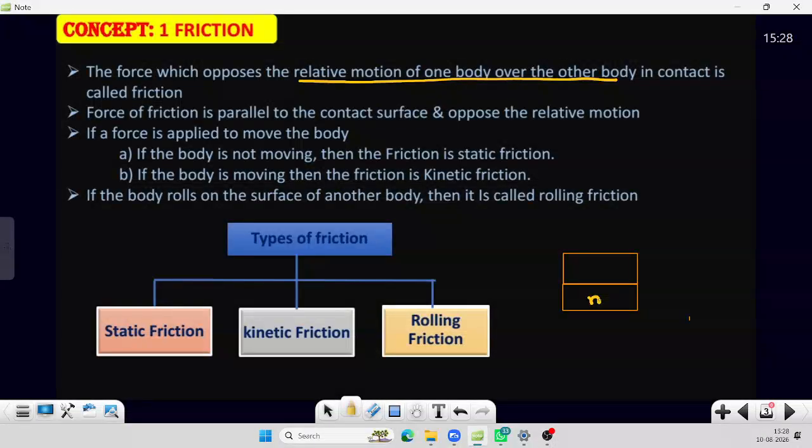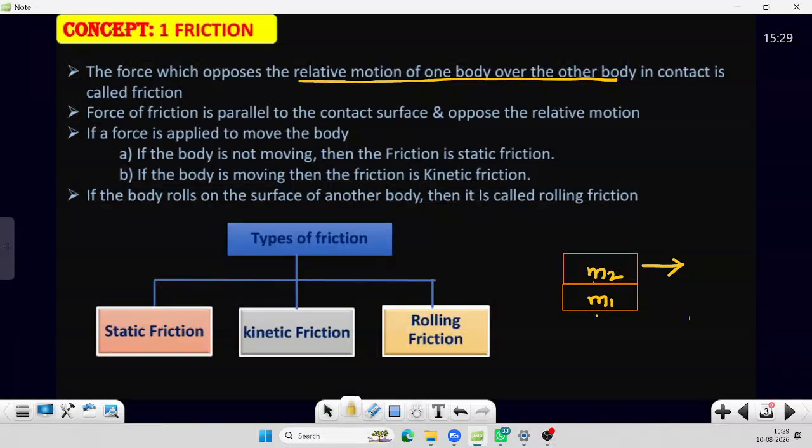So here, this is one body, this is the other body. These two are placed one over the other. Now, when this body tries to move in this direction, this M1 will try to stop that body.